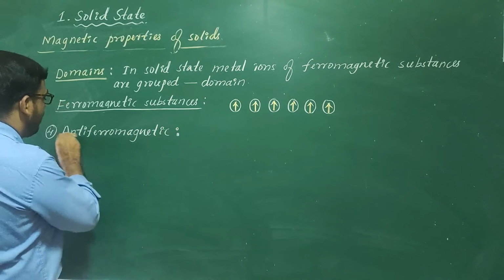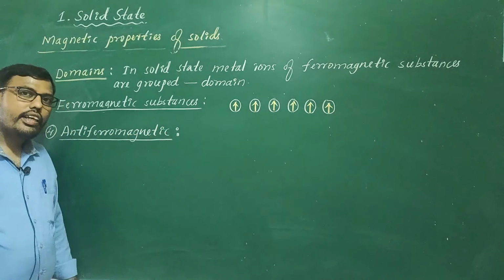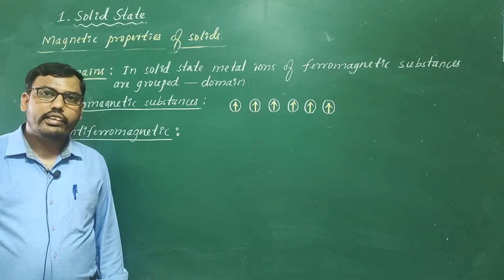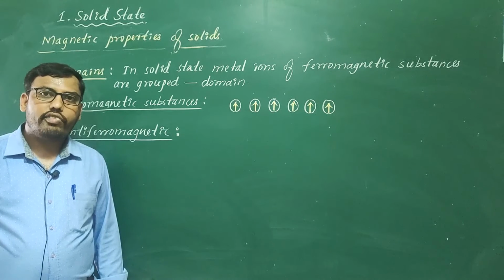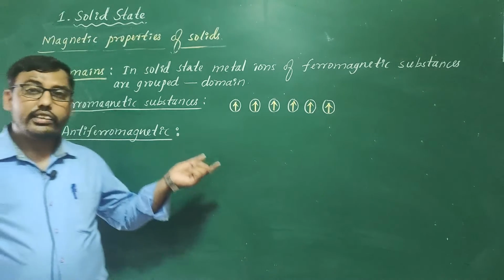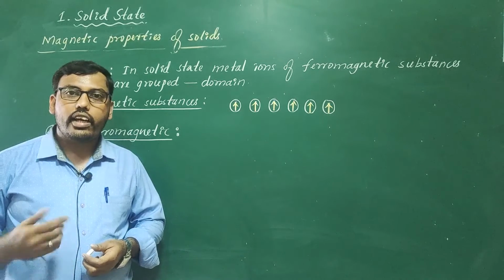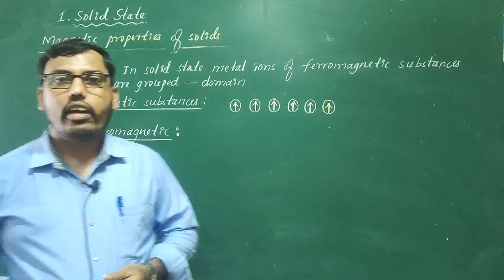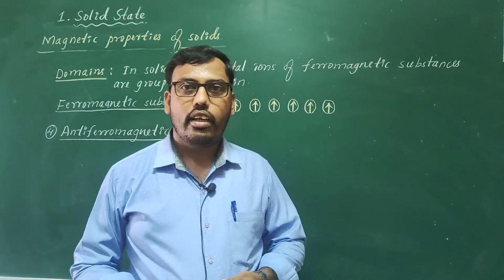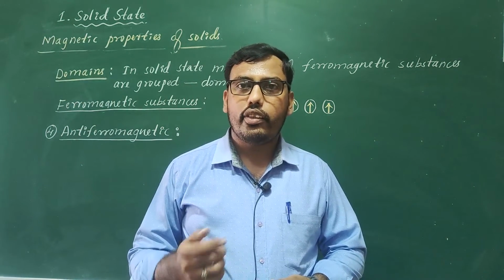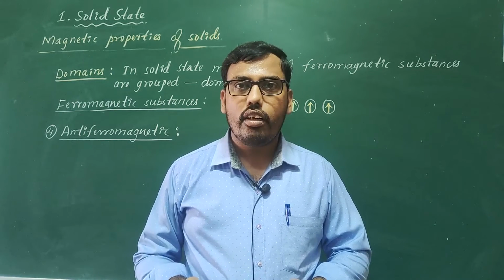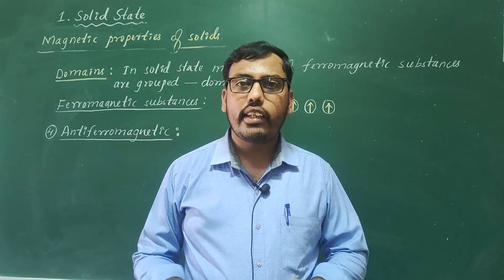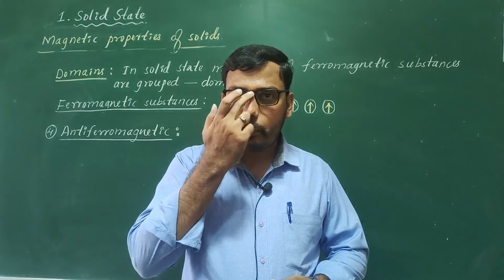Coming to the next type, that is the fourth one, antiferromagnetic substances. Once again, in antiferromagnetic substances also, the direction of alignment or arrangement of domains is similar, but they are oriented in opposite directions. So domains have opposite alignment, hence they cancel out each other's magnetic moment.